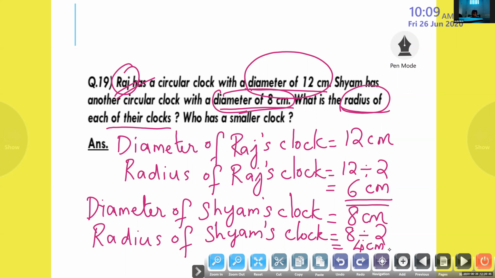Who has a smaller clock? Let me ask Risa. Whose clock is smaller? Raj's clock has radius 6 and the other one is 4.